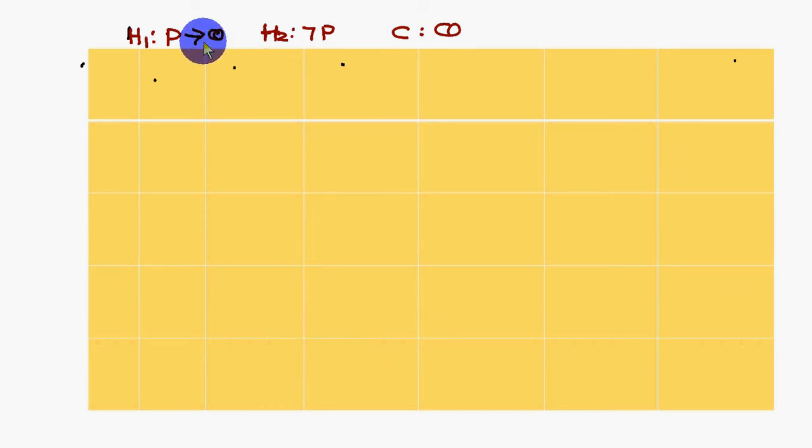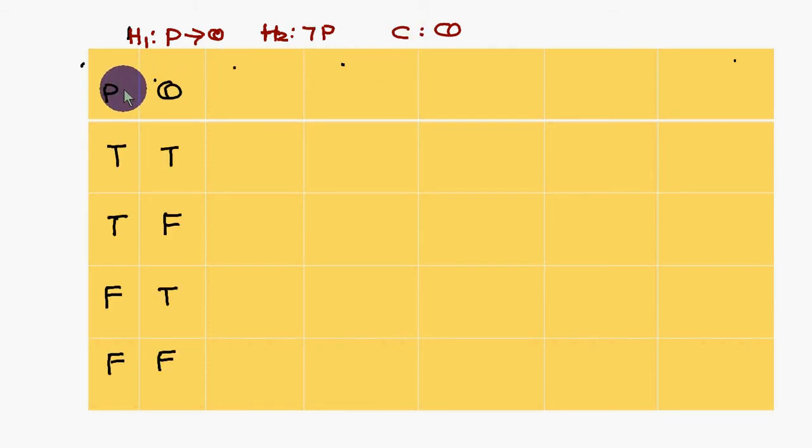P conditional Q, and not P, and Q. The first premise is P conditional Q, the second premise is not P, and the conclusion is Q. So we are doing it using truth tables. For P, two true and two false, alternately true and false. Next, P conditional Q: as already discussed, if the first statement is true and the second is false, you get false. In the remaining cases it is true.